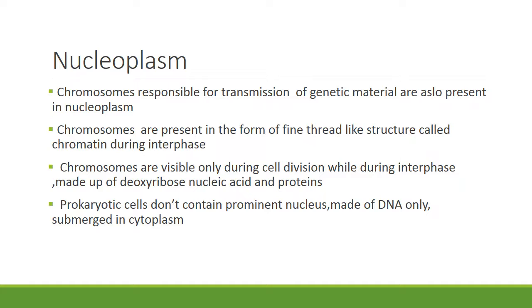Chromosomes are visible only during cell division, while during interphase they are in chromatin form, made up of deoxyribose nucleic acid and proteins. Prokaryotic cells don't contain a prominent nucleus; they are made of DNA only, submerged in the cytoplasm.